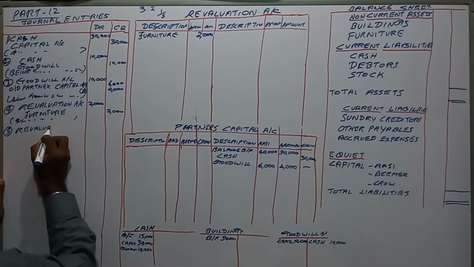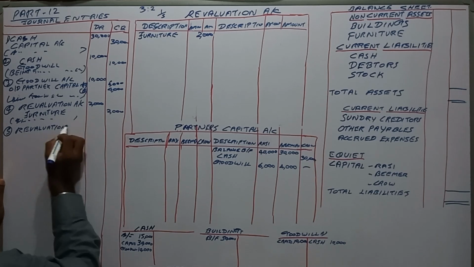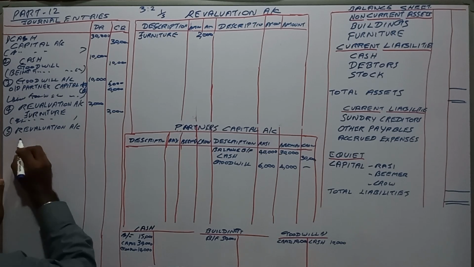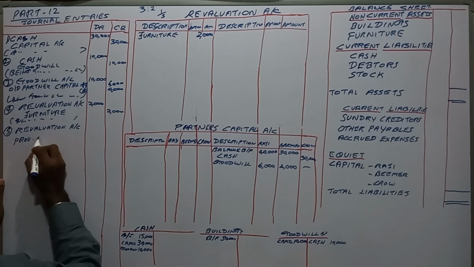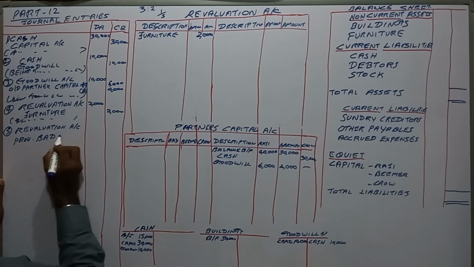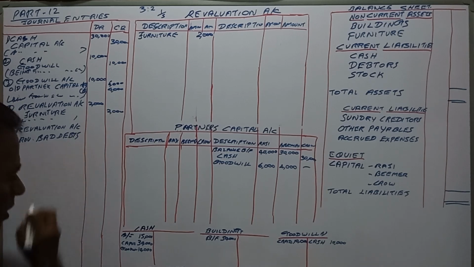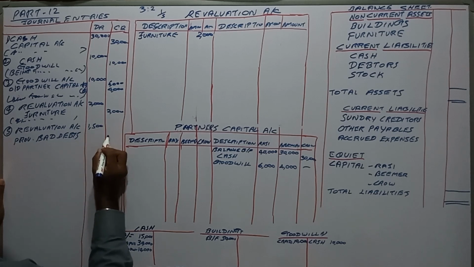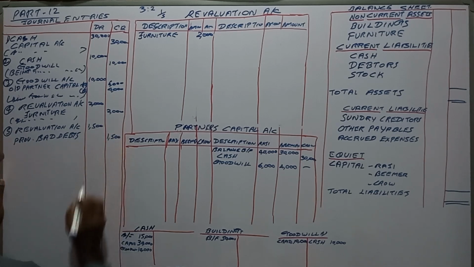Revaluation account debit and provision for bad debts credit. Provided 1,500: 1,500 debit and 1,500 credited.